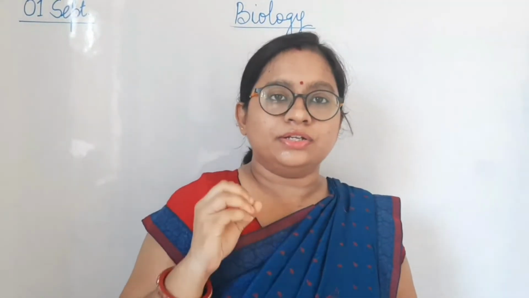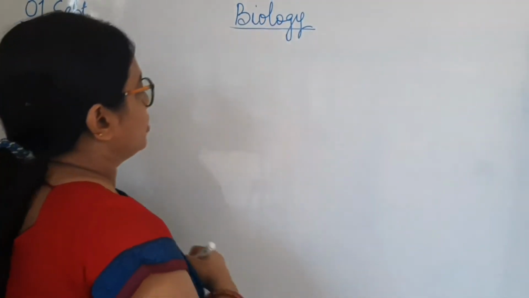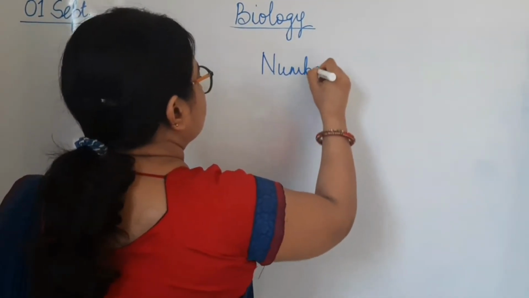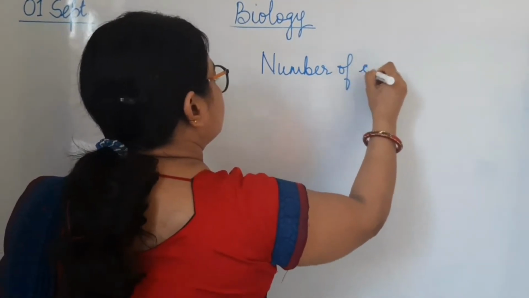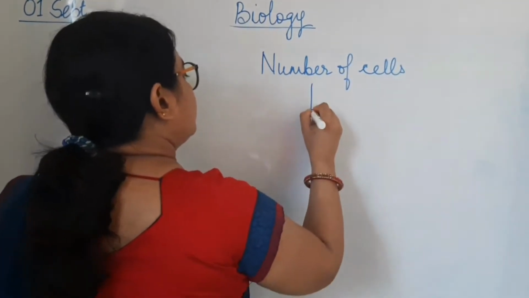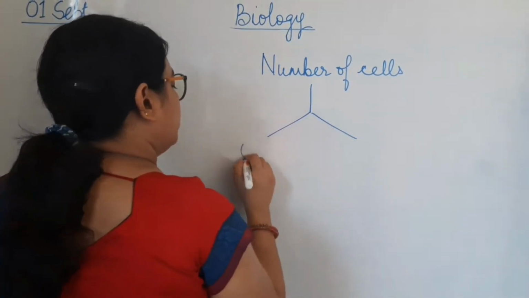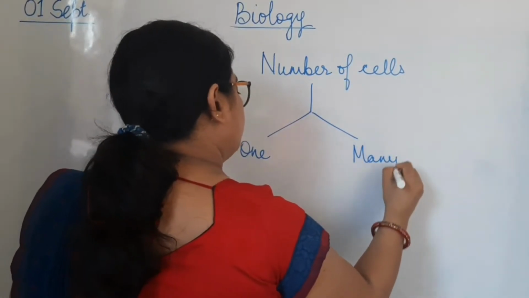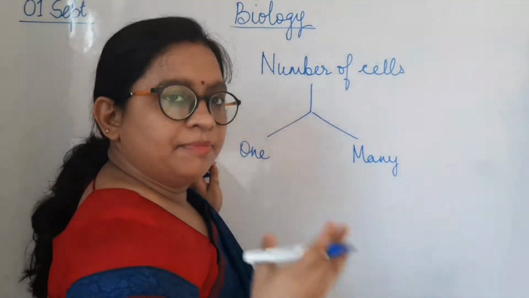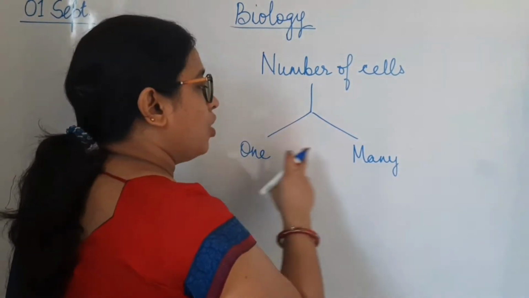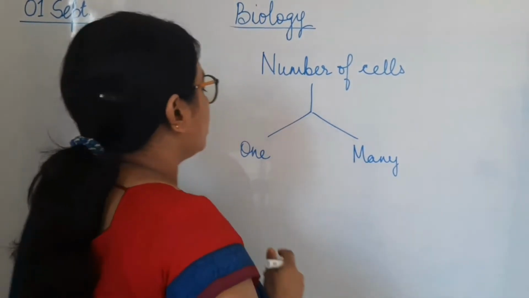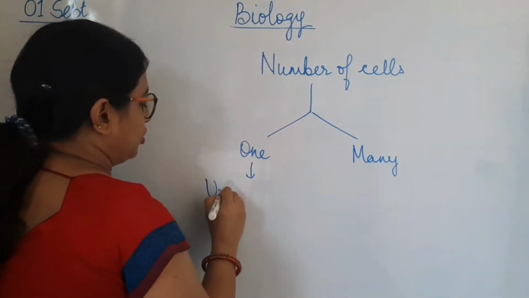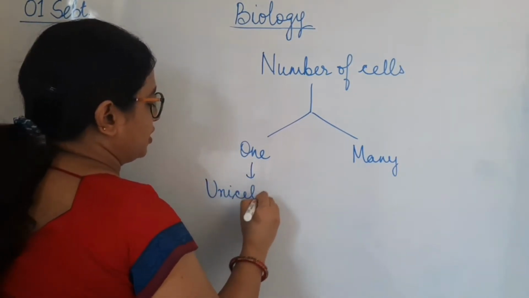So let's see whether all living organisms consist of the same type of cells or different. If we see the difference, there are two basic differences regarding the number of cells. The cell can be one or many. Means an organism may contain only one cell or it may contain many cells. If it contains only one cell, then that particular organism is called unicellular.